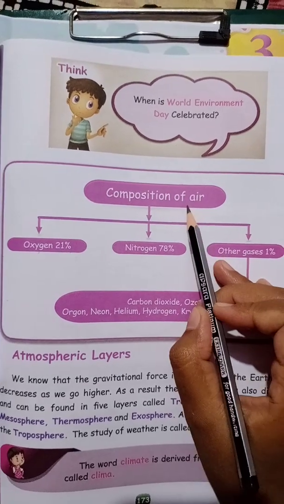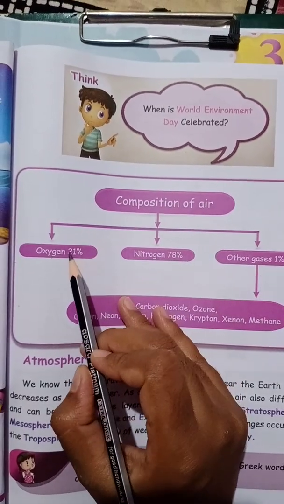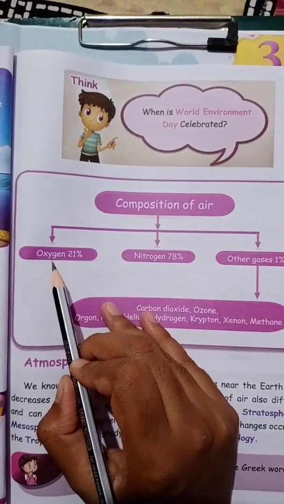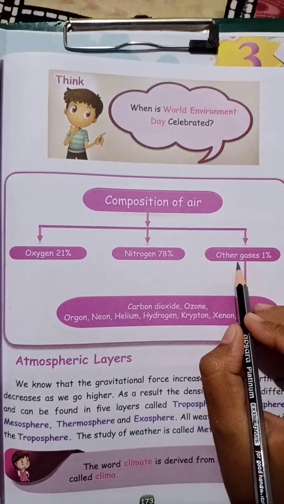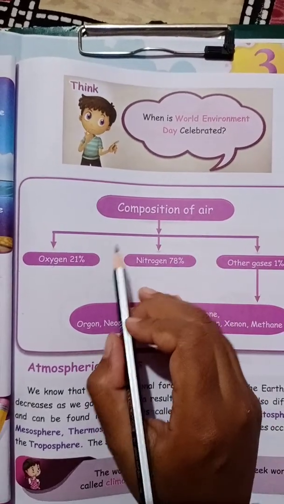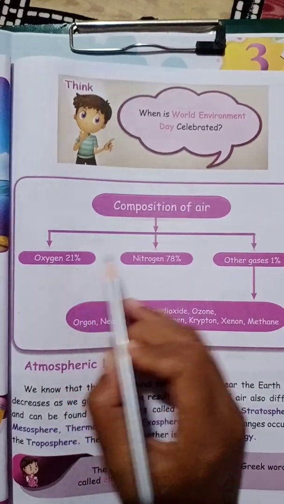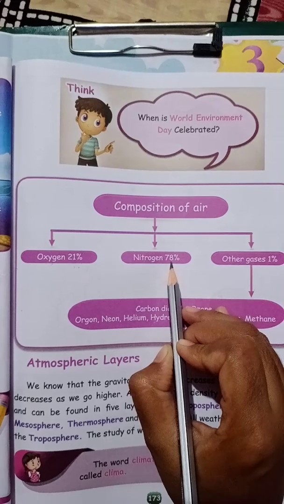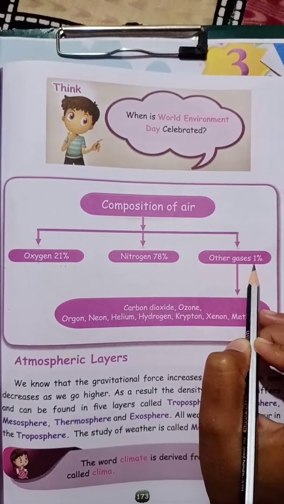Here they have given the composition of air. In the air, we have 21% of oxygen, 78% of nitrogen, and the other gases are 1%. So tell me, children, in the air we have 21% of oxygen, 78% of nitrogen, and the other gases are 1%.